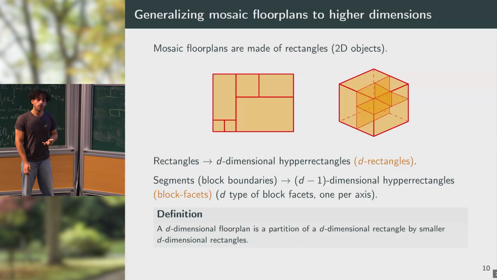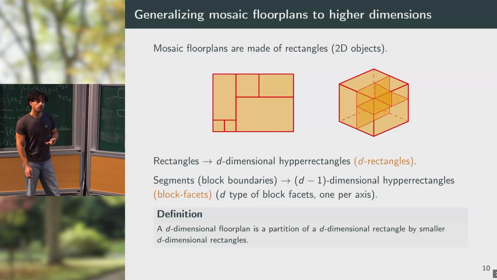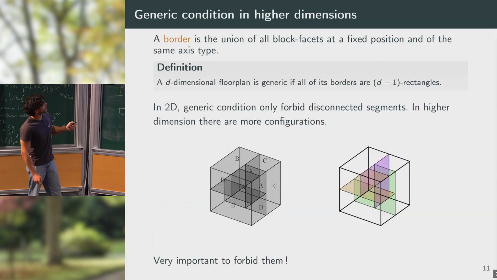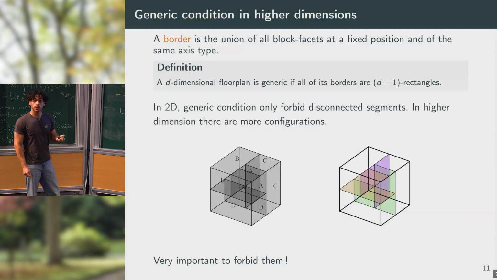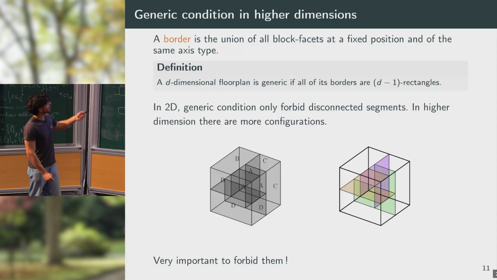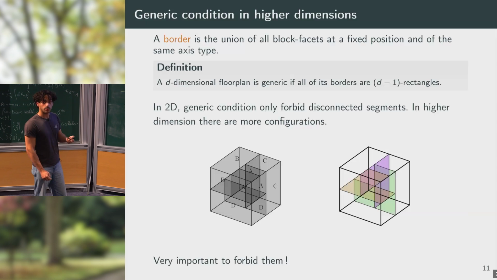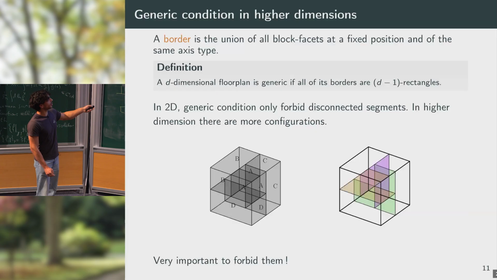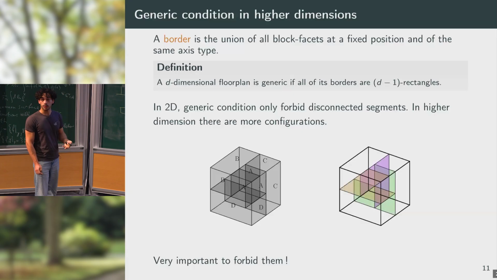So then, if we want to consider the generalization of the mosaic floor plans, we have to generalize the tatami condition to higher dimensions, but we also have to introduce another condition. We call it the generic condition, and it only appears in dimension greater than 2. We can introduce it by saying that a border is the union of all block facets at a fixed position and of the same axis type. So for instance, if I have this floor plan, you can see the different blocks. It may be a bit hard to see, but here you have the borders that are shown in different colors. And we say that a floor plan is generic if all of such borders are also d-dimensional rectangles.